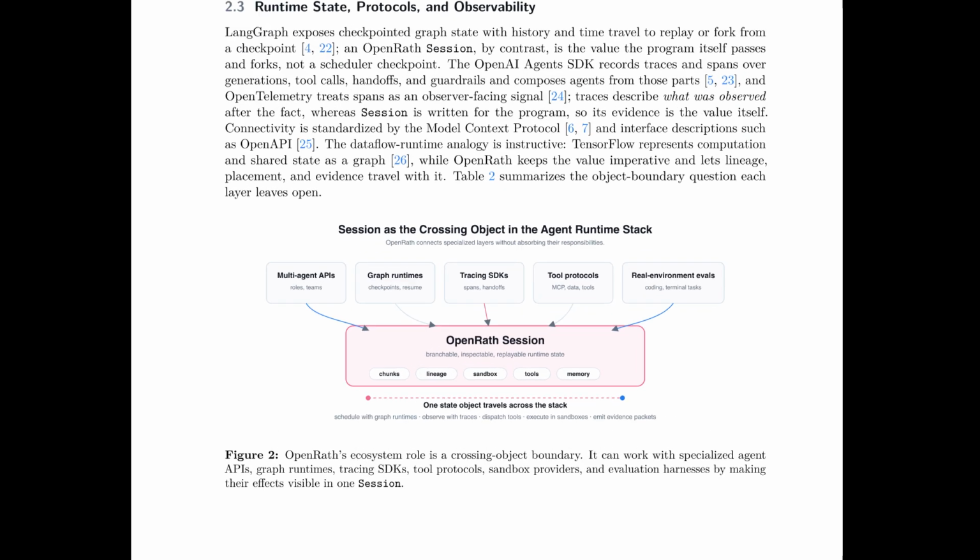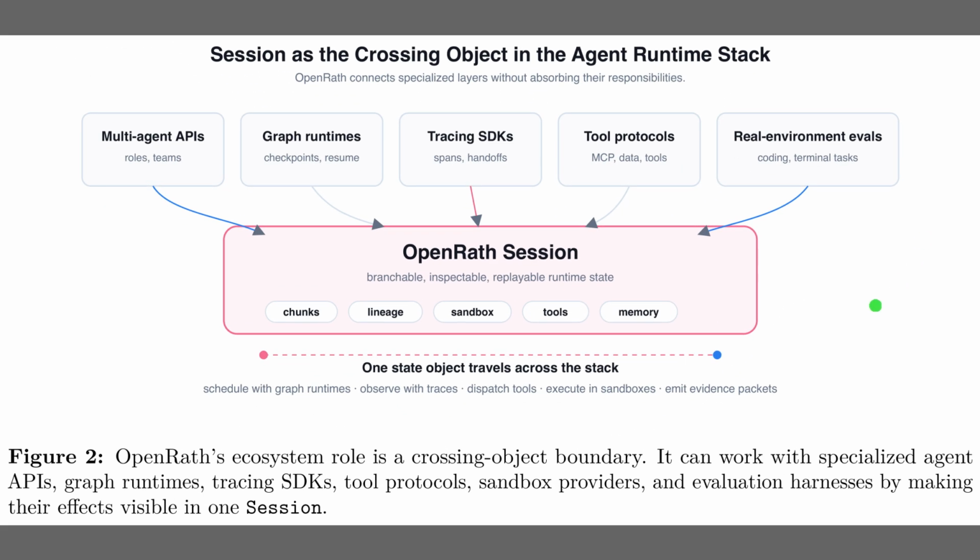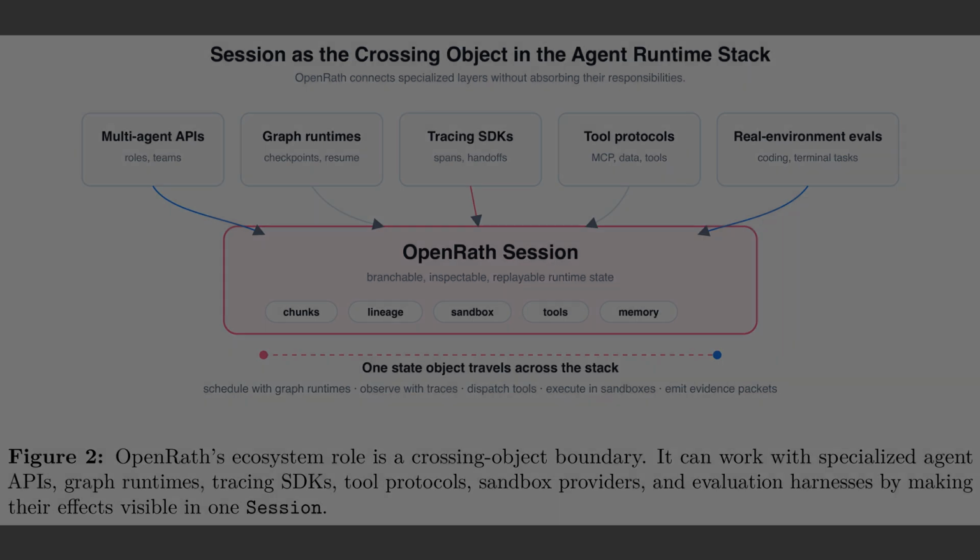Figure 2 shows how the OpenRath session acts as a crossing object boundary connecting different layers of the agent runtime stack. A crossing object boundary is a shared data structure that lets independent systems exchange information seamlessly. The top row illustrates these external layers, which include multi-agent application programming interfaces and tracing software development kits. They all feed into the central OpenRath session, combining conversation chunks, lineages, and sandboxes into one unified value.